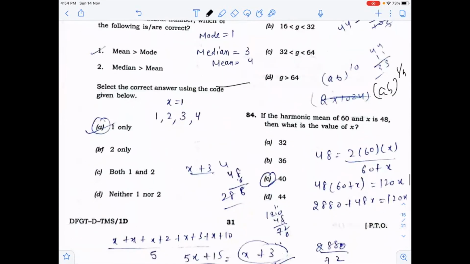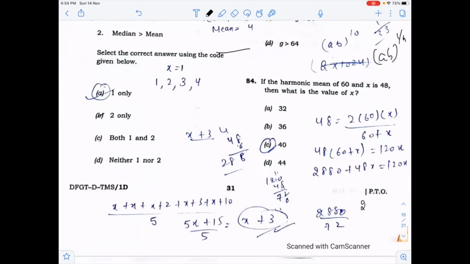You know that harmonic mean between the two numbers is 2AB upon A plus B. You have two numbers, 60 and x. That will be equal to the harmonic mean, and you can get the value of x.